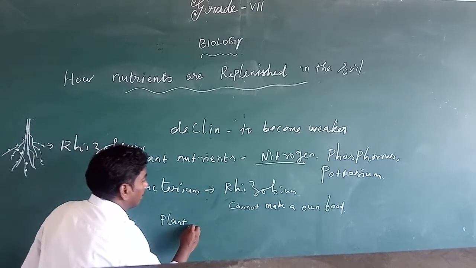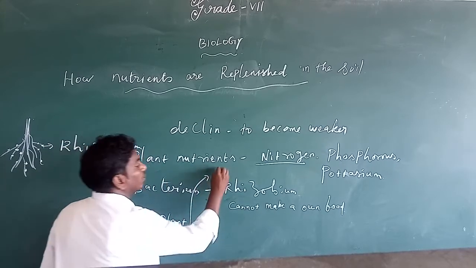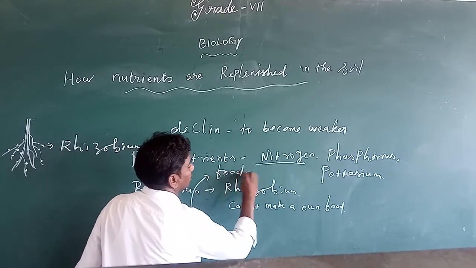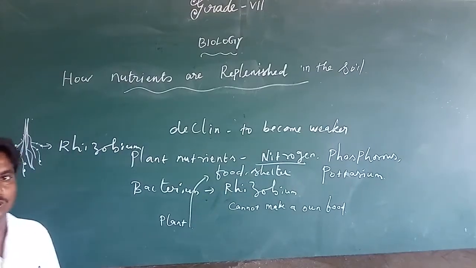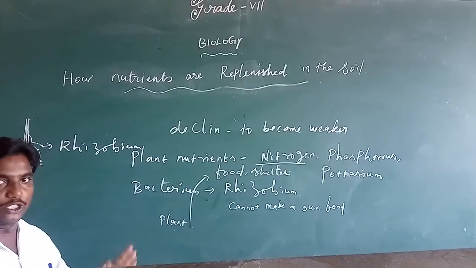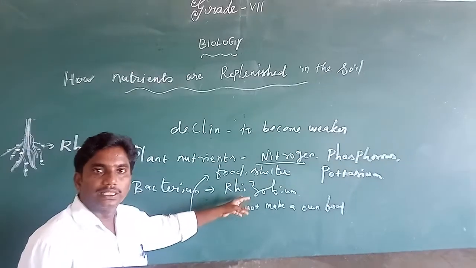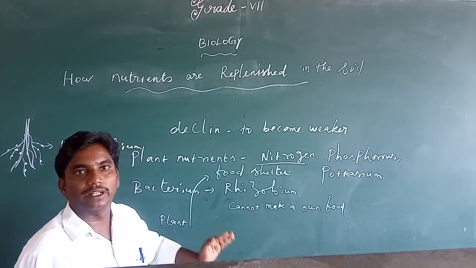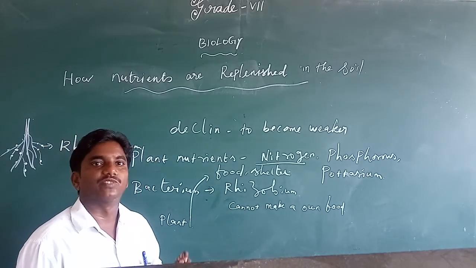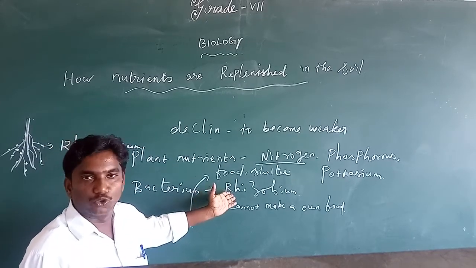In return, the plants provide food and shelter for the rhizobium. The rhizobium provides the nutrients for the plants. Which nutrient? Specifically the nitrogen. So now plants get the nitrogen from the rhizobium.